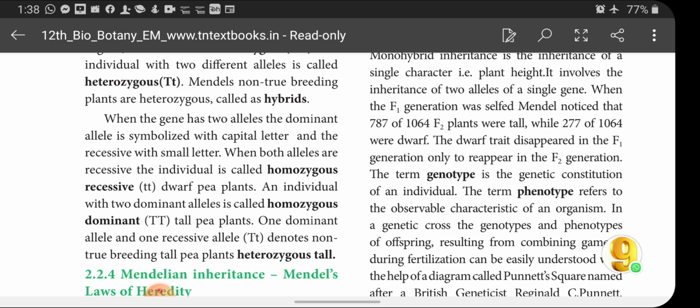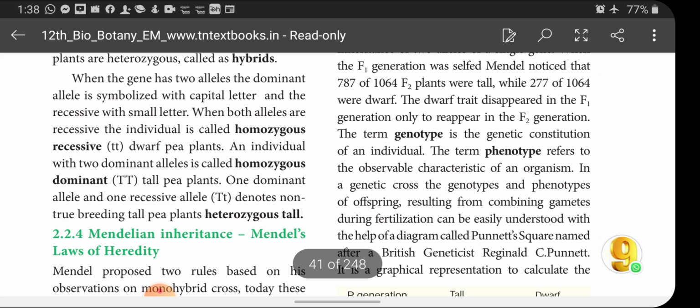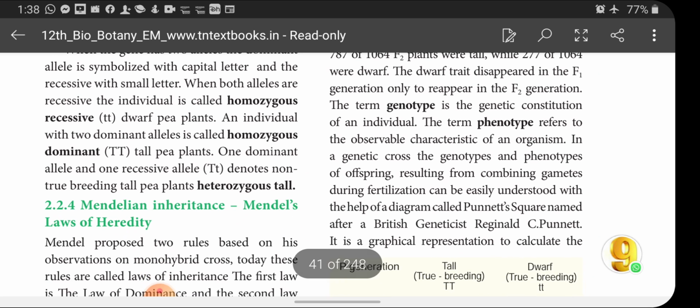When both alleles are recessive, the individual is called homozygous recessive, a dwarf pea plant. An individual with two dominant alleles is homozygous dominant, capital T tall pea plants. One dominant and one recessive allele denotes non-true breeding tall pea plants, that is, heterozygous tall.